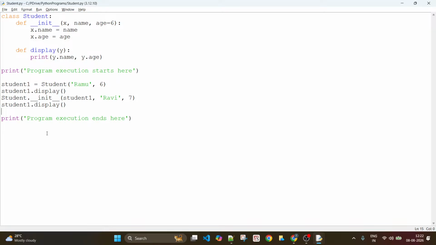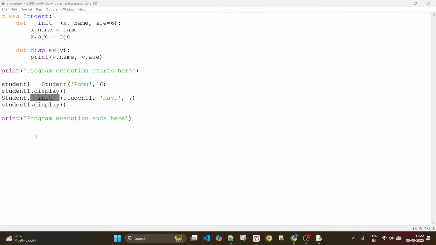All right. So this is a way to explicitly call a constructor. If you really want to call a constructor explicitly by yourself, you can use this syntax. But in general, whenever you are creating an object, the constructor will be automatically invoked behind the scenes.